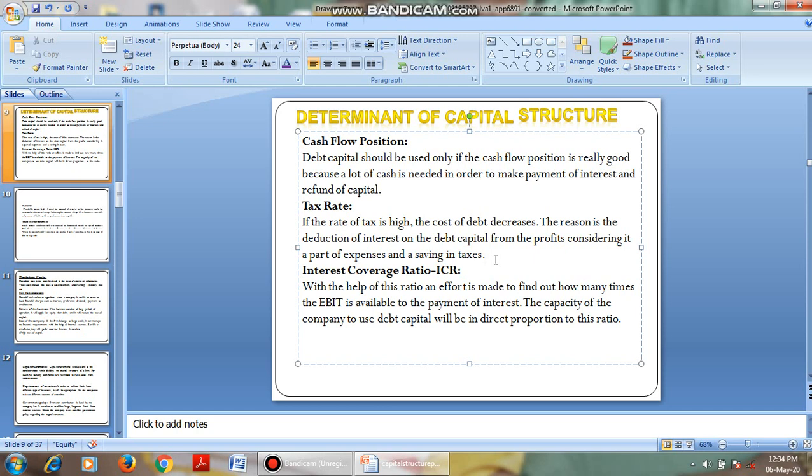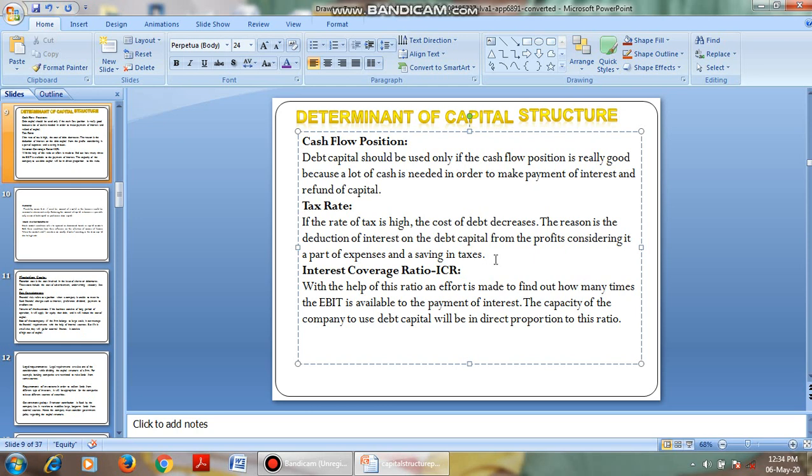Let me give you a simple example. You are getting a salary of 1 lakh rupees, so you have to pay tax. Is it not? For this, what do you do? You go for some loans, an EMI loan, a car loan, a personal loan, or some other loan. If you go for a loan, what happens? You have debt, so the tax is reduced. In the same way, if the company has a high tax rate, then the company will go for debt sources.